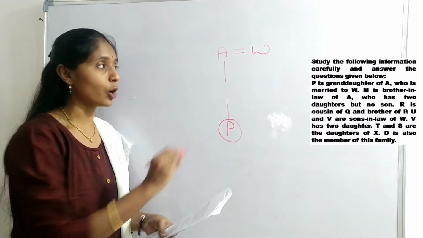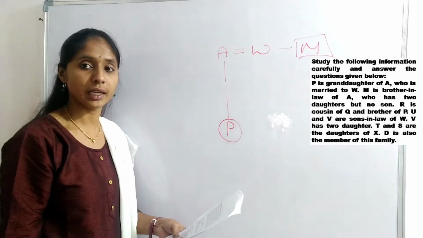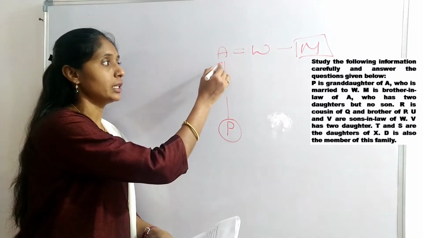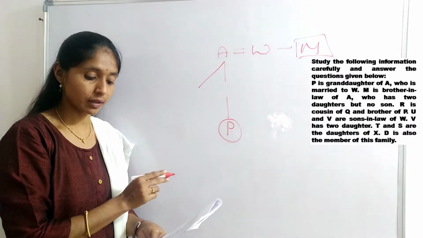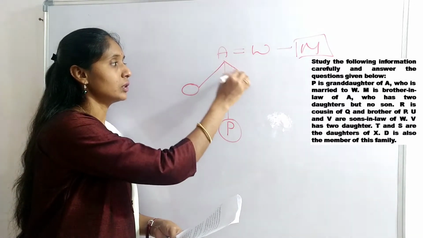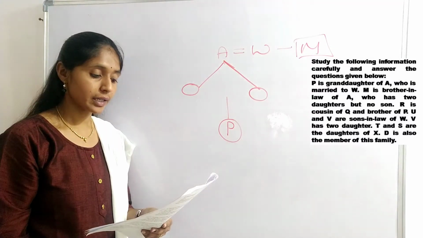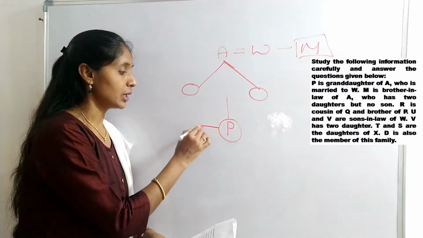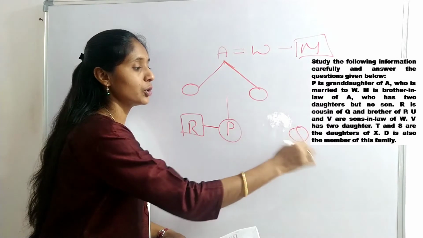M is brother-in-law of A. Who has two daughters but no son? A, who has two daughters, no son. R is the cousin of Q and brother of P.